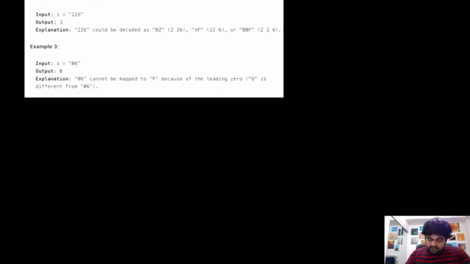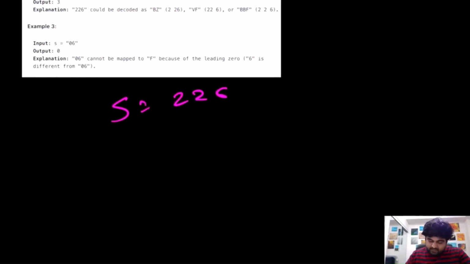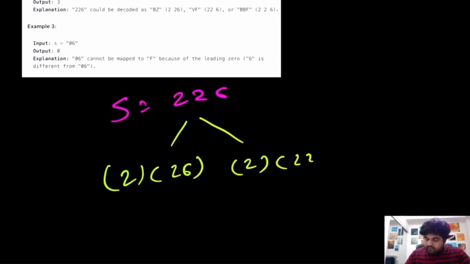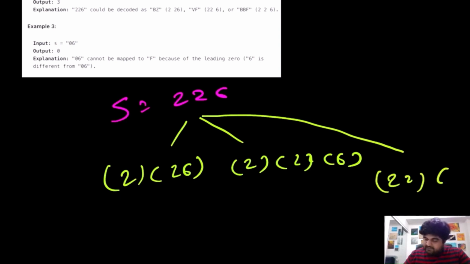Let's take another example. Suppose our given input S is equal to 226. How many different ways can we decode this one? One way to decode this one is 2 and 26. So that's one way. The second way to decode this one is 2, 2 and 6. And the third way to decode this one is 22 and 6.